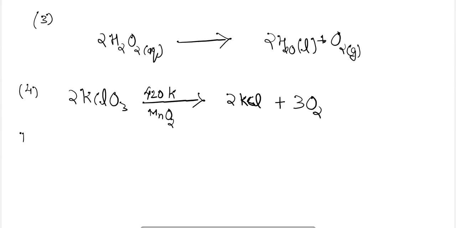Let's talk about the properties of dioxygen, and first we are going to discuss the physical properties. What are the physical properties of dioxygen?